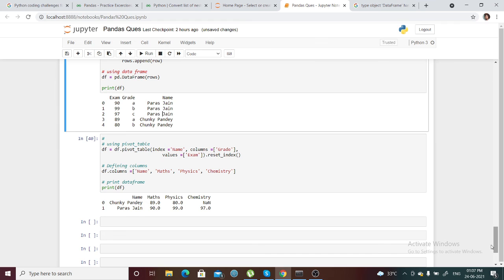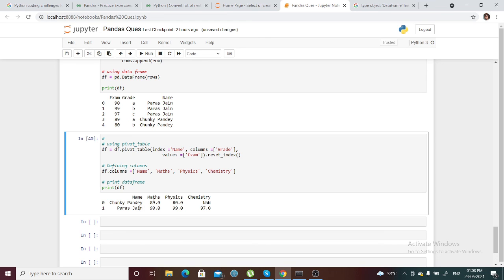And the last part is nothing but the pivot, using pivot table. How are we going to do this one? We have taken name as the index value, so it will take the unique values. Only unique means that we have only two names, right? Paras and Chunky.